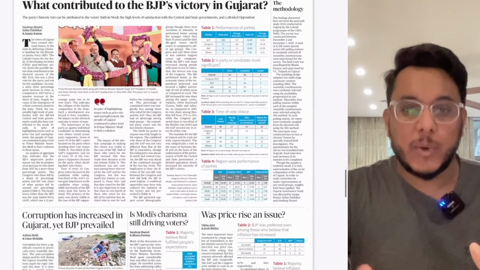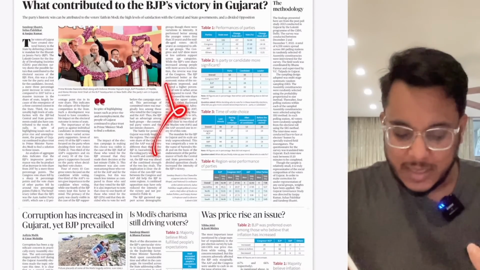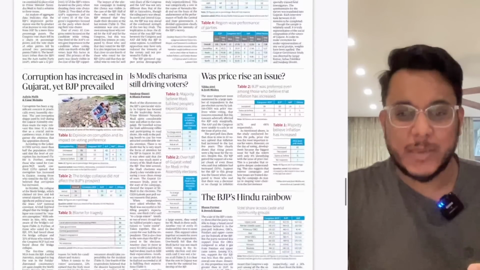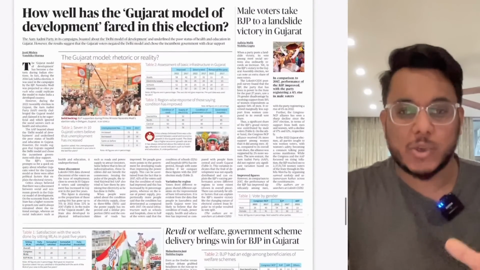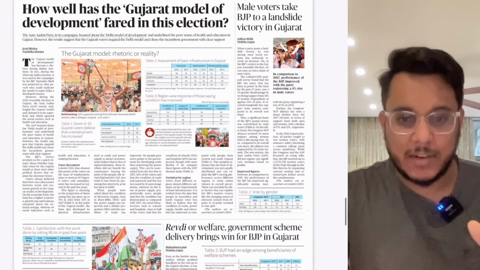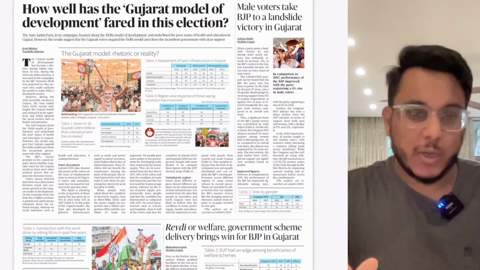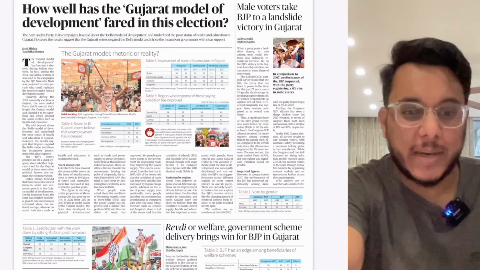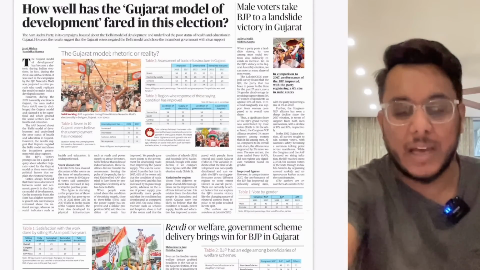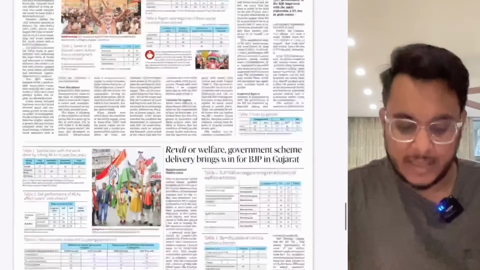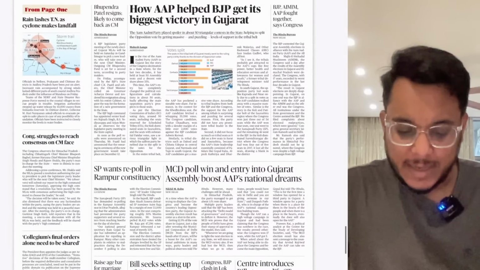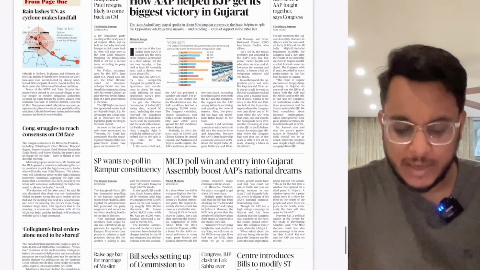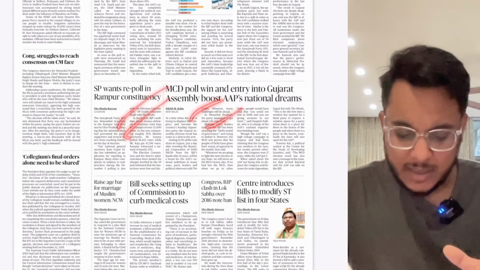Then the article is talking about the recent election results that have been there. Then what contributed to BJP's victories in Gujarat. Now the page is basically filled with political articles talking about recent election results. If you have interest in politics, you can read this particular article, but with respect to the academic aspect, much substance has not been given in the article, so no need to go into that. Then further moving on, after that again AAP helped BJP to get biggest victory in Gujarat. So these political elections, etc. are not important.